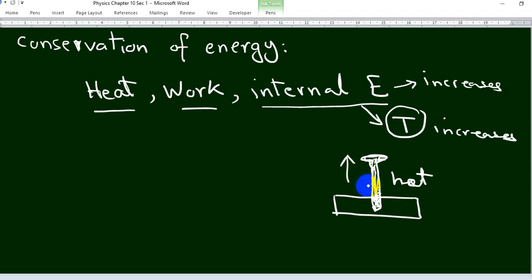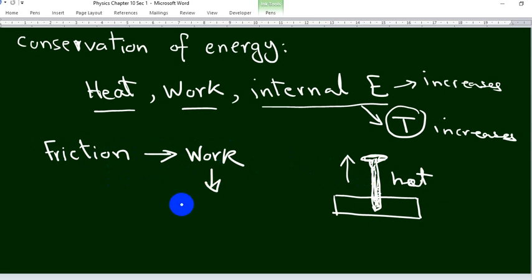there is work done. This work is changed into internal energy. So here the friction force between the nail and the piece of wood does work. This work is changed into internal energy.